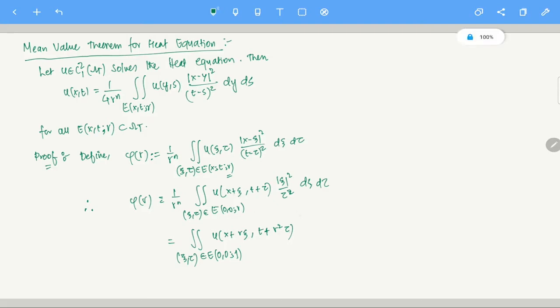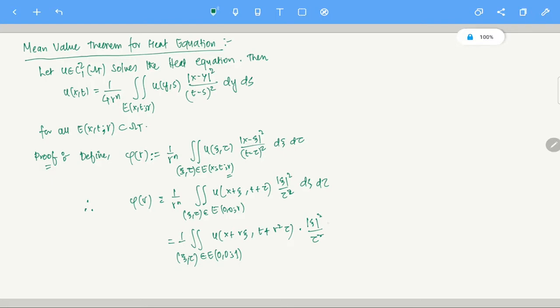That's all. Once I do that, you see what is d xi in this case. d xi will get converted to r power n d xi because of the Jacobian of the scaling. Nothing will change here because xi is getting scaled to r xi. So there is r squared xi squared, and after that here it will be r to the power 4 tau squared, right? So 1 by r squared will be here from this property.